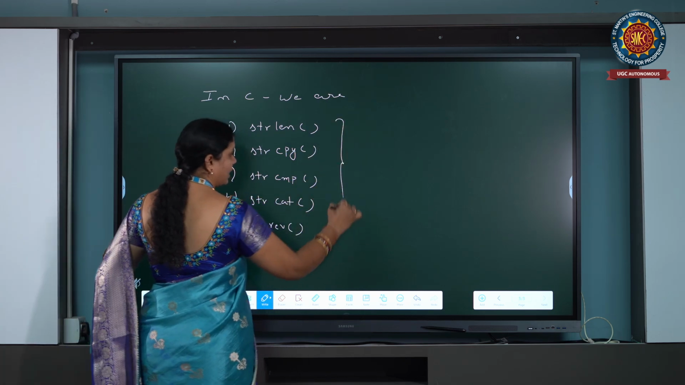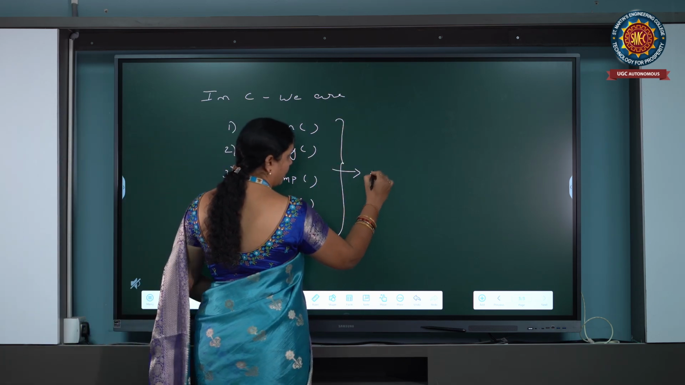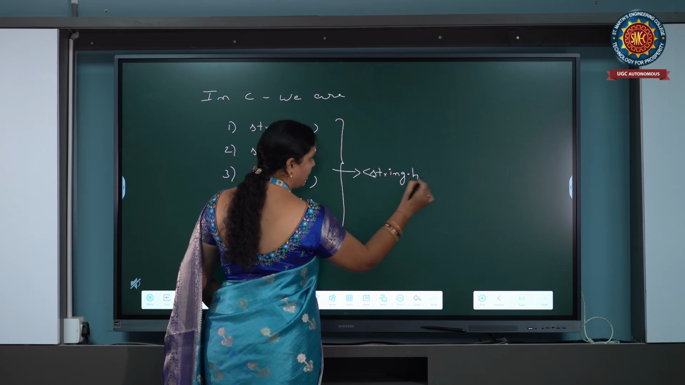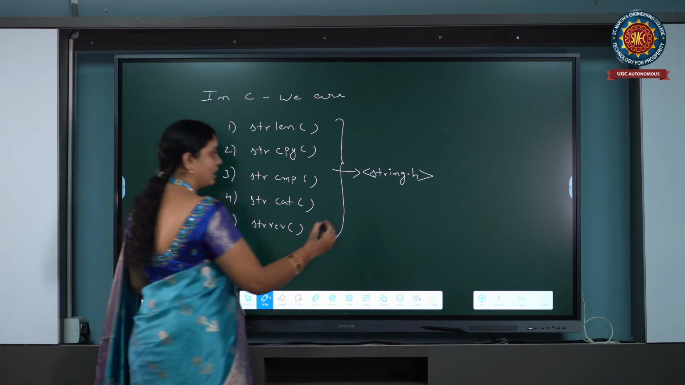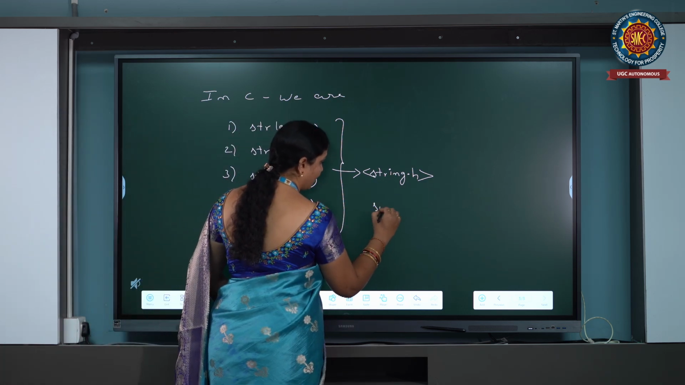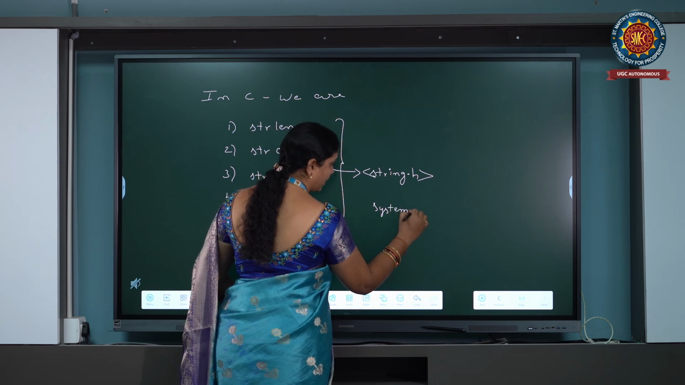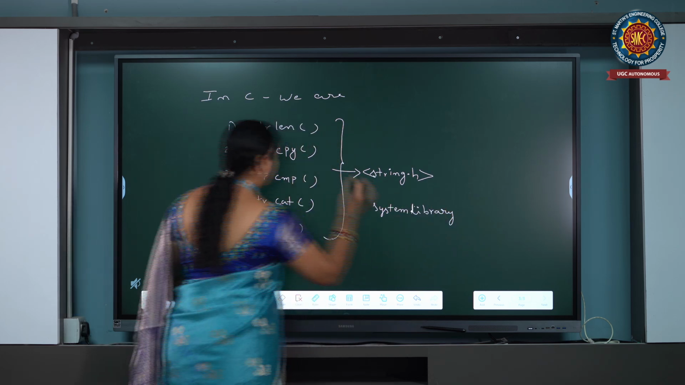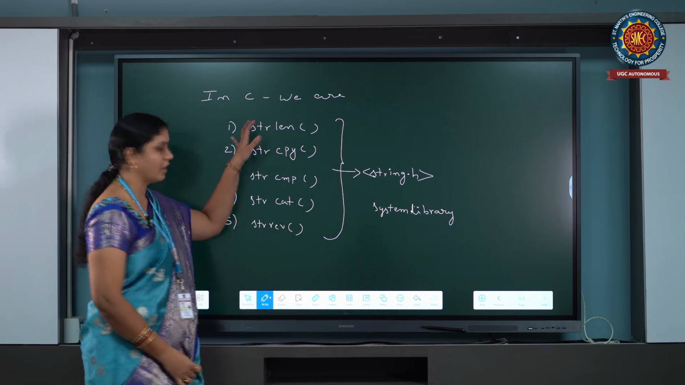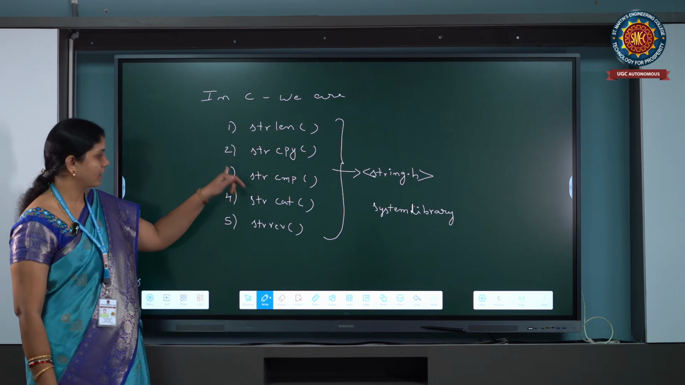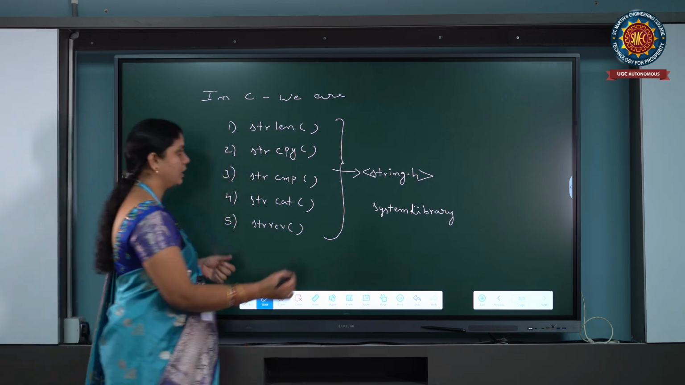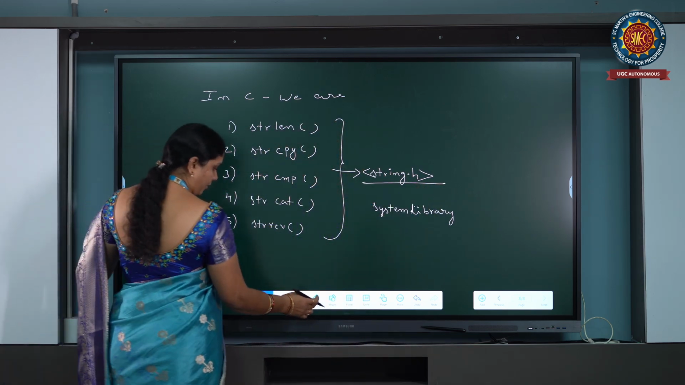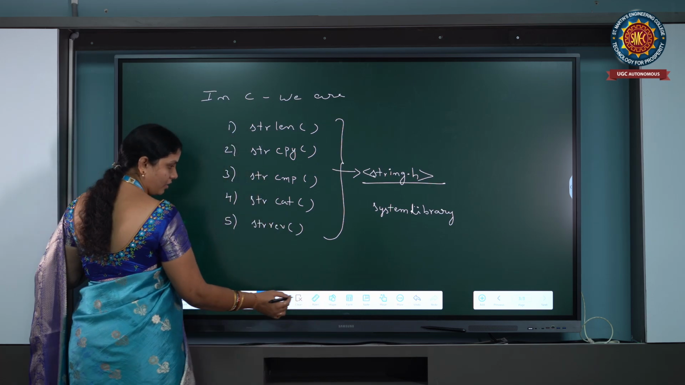All these string handling functions are available in the string.h header file. All these header files are available in the system library. If you are using any of these string handling functions like string length, string copy, string comparison, string concatenation or string reverse, we have to include the string.h header file in our program. So, let us discuss each string handling function briefly.